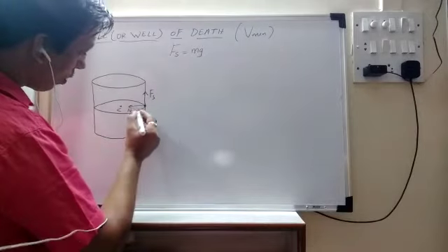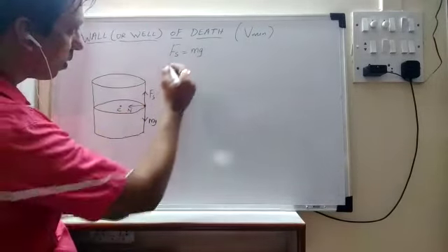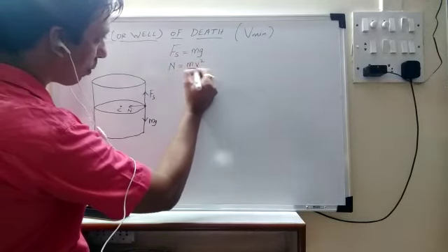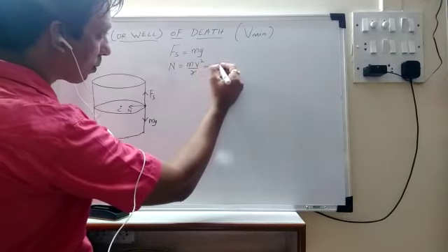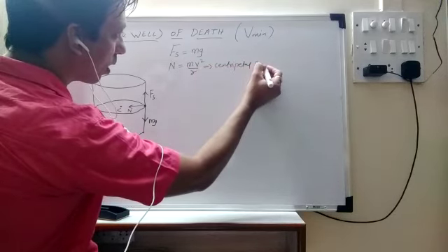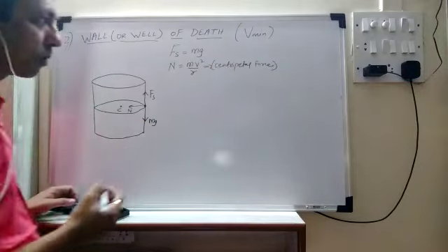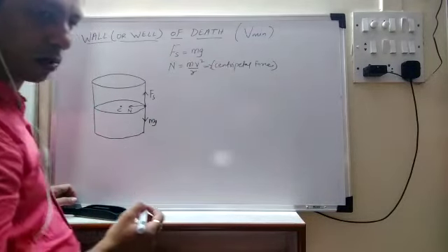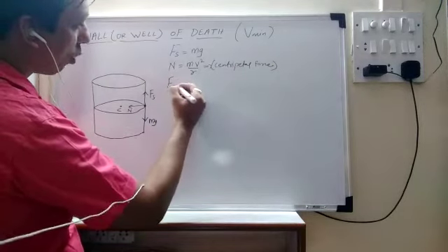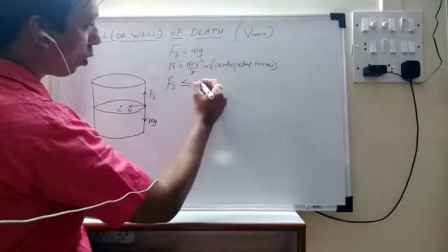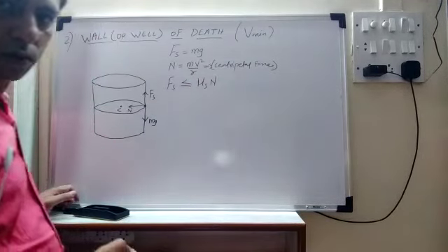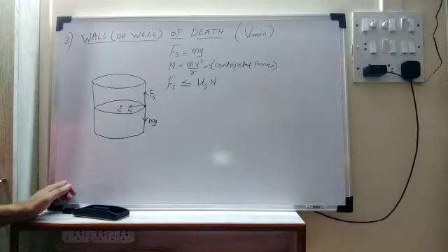Okay. Now you will see that the normal is towards the center. That means the normal is trying to balance the centripetal force, that is mv square upon r. So this is my centripetal force, and it is trying to balance with the normal. Now the force of friction is always less than or equal to mu s n. For this particular expression, it is always less than or equal to mu s n.